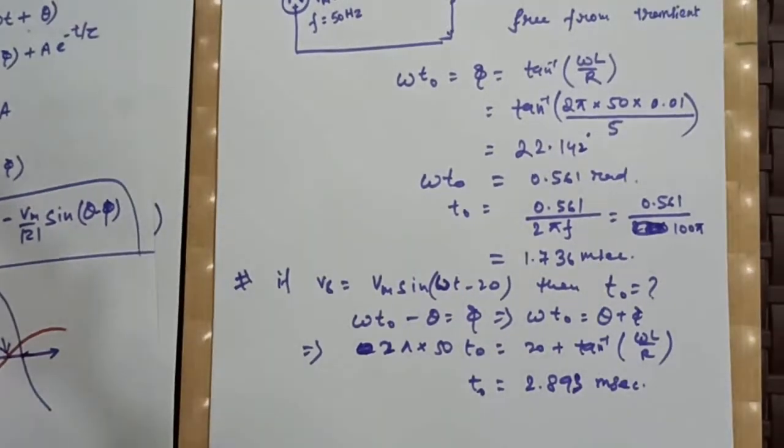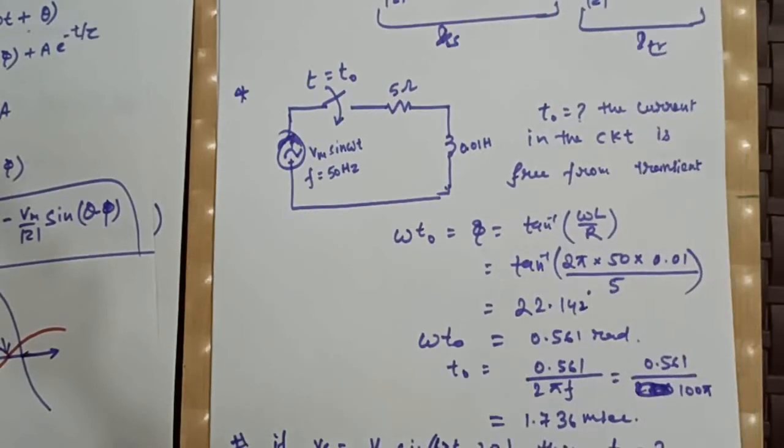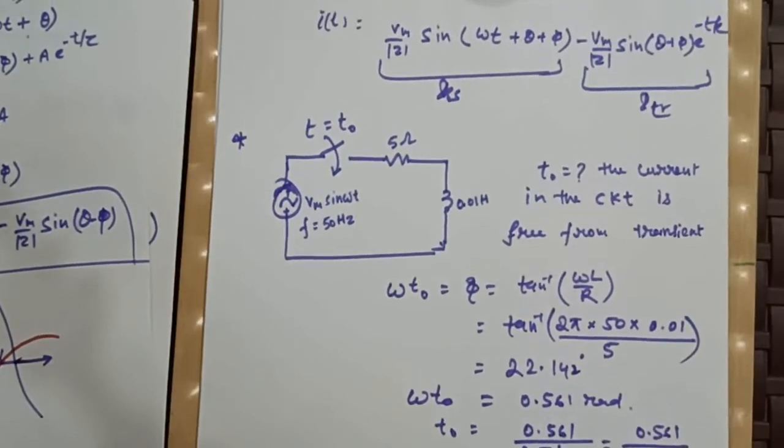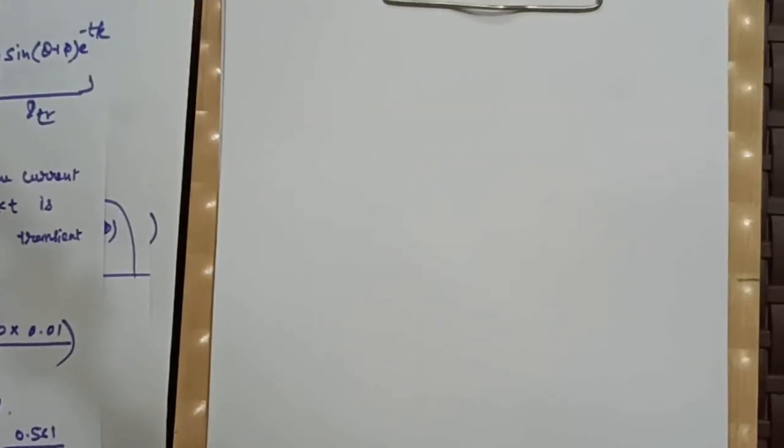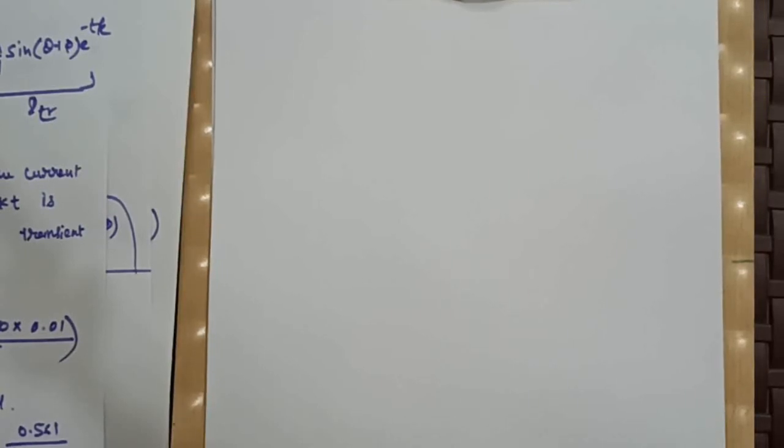Now we will discuss one more method of analysis, which is the Laplace transformation, use of Laplace transformation in transient analysis. So for that, first of all, we have to see how we can represent the electric elements like R, L and C in Laplace domain.